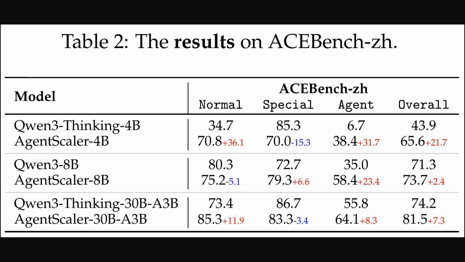So the previous figure highlighted English results. Table 2 reports ACEBench Chinese, comparing Qwen3 baselines to AgentScaler models across normal, special, agent, and overall. The 4 billion model jumps from 6.7 to 38.4 on agent and lifts overall by 21.7 points, which shows strong tool use gains. The 8 billion variant improves agent from 35.0 to 58.4, while overall rises modestly. The 30 billion A3B climbs to 64.1 on agent and reaches 81.5 overall, so benefits persist at larger scale.